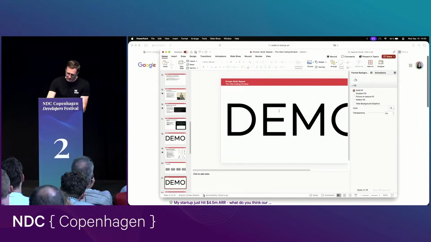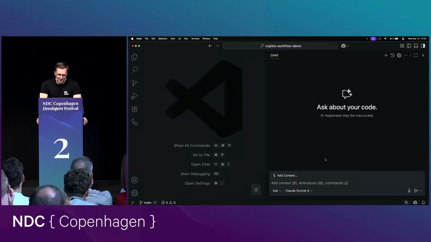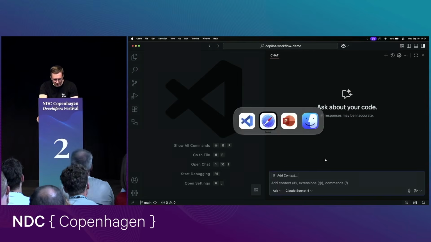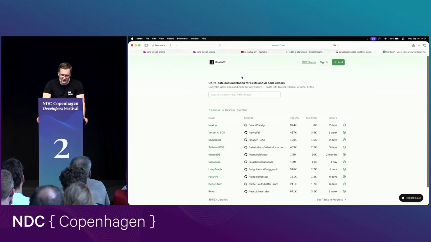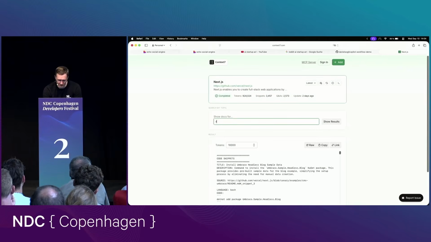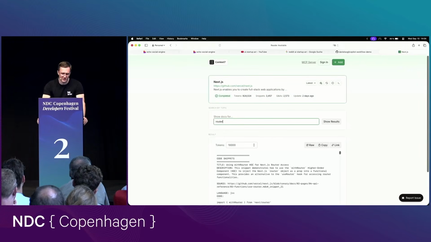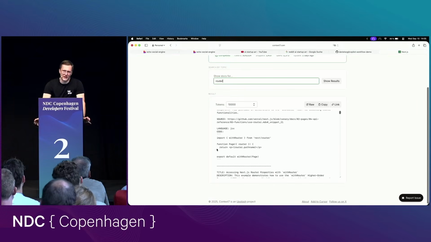But what is more practical for software developers is another MCP server I'd like to demonstrate: the Context7 MCP server. Context7 is a free-to-use website that fetches thousands of libraries out there and transforms the HTML documentation to plain text. For example, you can take a look into the Next.js documentation, filter it for router, and then the Context7 MCP server will return the documentation about the Next.js router.